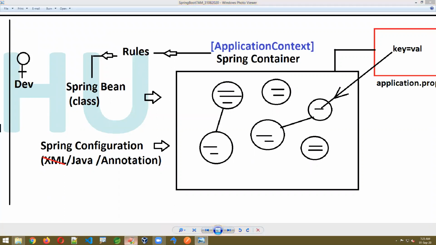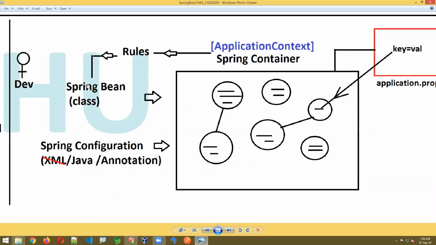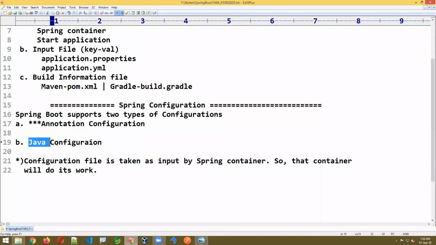Yes, then go directly for annotation configuration. If a class is predefined, you did not write it, someone already created it, like Spring framework or Apache or some XYZ technology, and you want to tell the Spring container to create this object, then go for Java configuration.